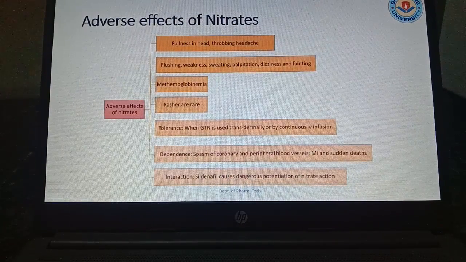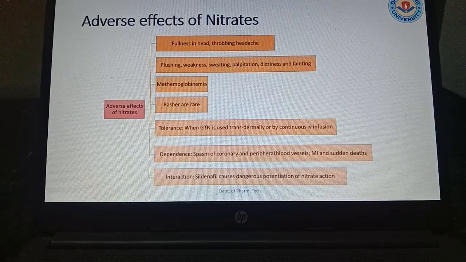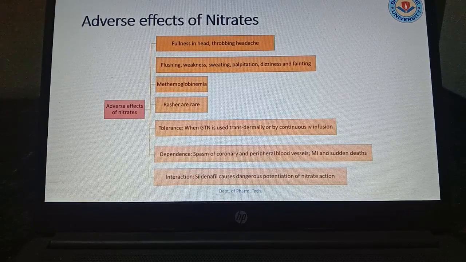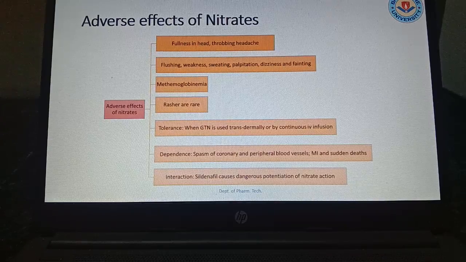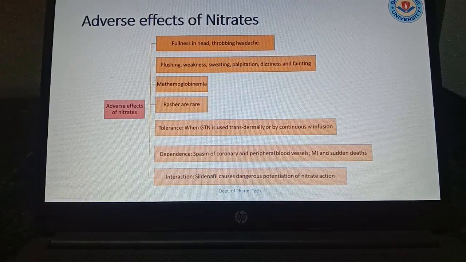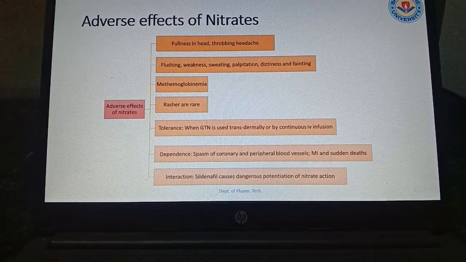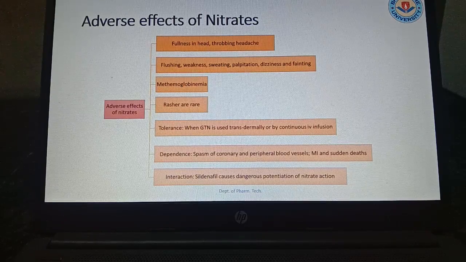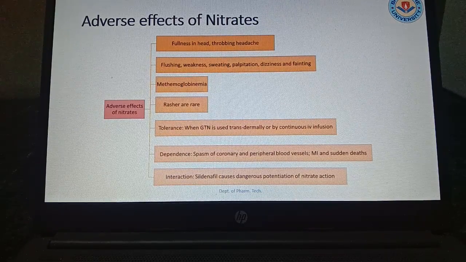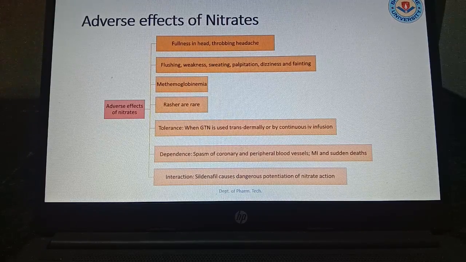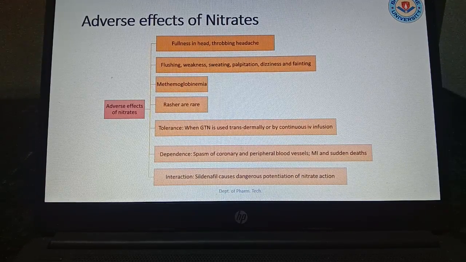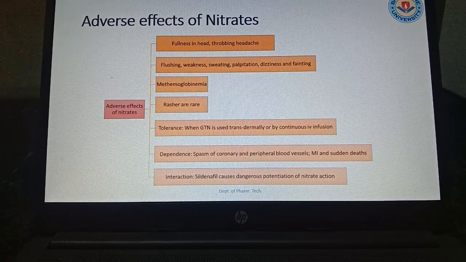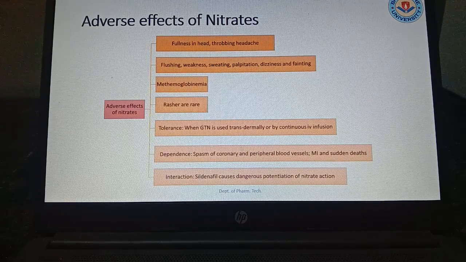Now there are some adverse effects like flush, fullness in the head, that is heaviness, throbbing headache, flushing, weakness, sweating, palpitation, dizziness, fainting. Next, methemoglobinemia, where hemoglobin is altered. Rashes are rare. Tolerance will be there; sometimes some patients cannot tolerate the drug for a long time. Dependence, spasm of coronary and peripheral blood vessels, myocardial infarction and sudden deaths can occur.